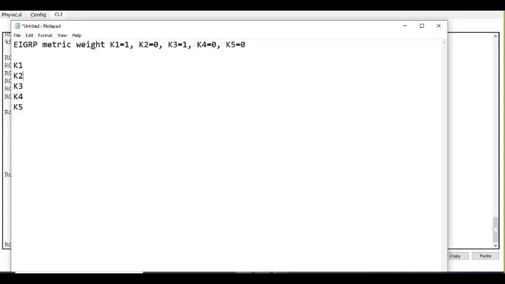K1 means bandwidth. Sorry, K2 means load. K3 is delay.